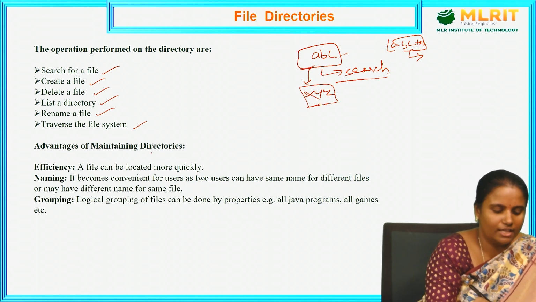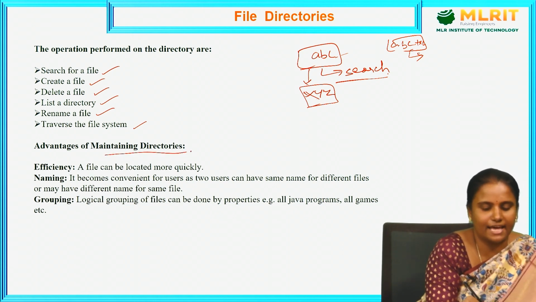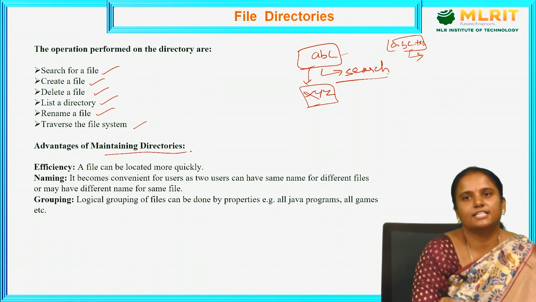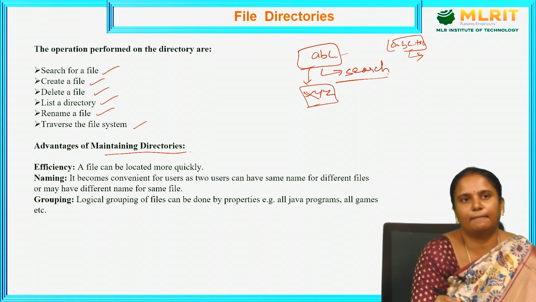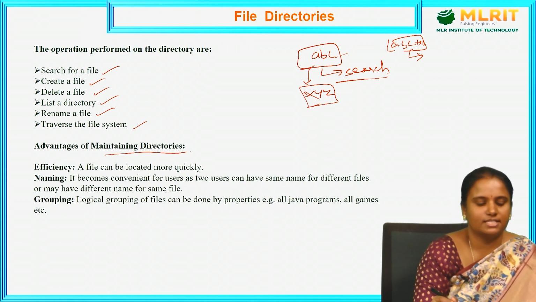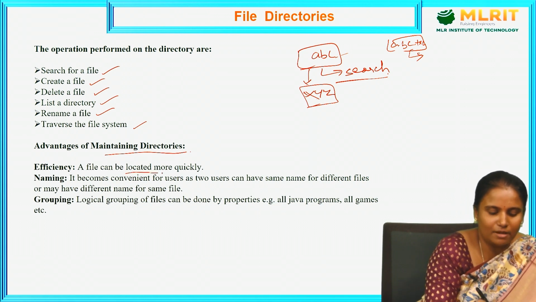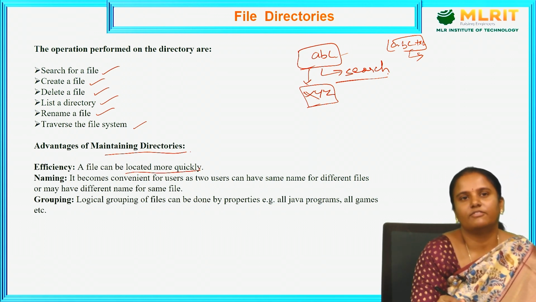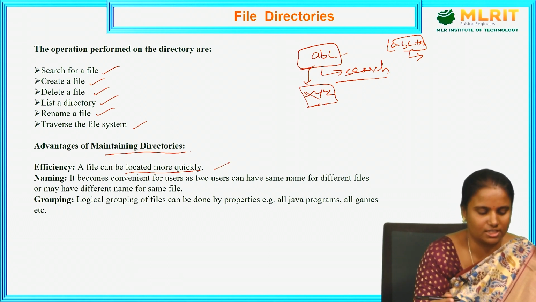So next, what are the advantages of maintaining the directories? There are three advantages. What are they? Efficiency, naming and grouping. So efficiency is nothing but that a file can be located more quickly. So efficiency means a file can be located more quickly. That is what efficiency.